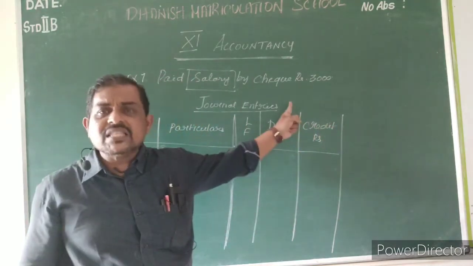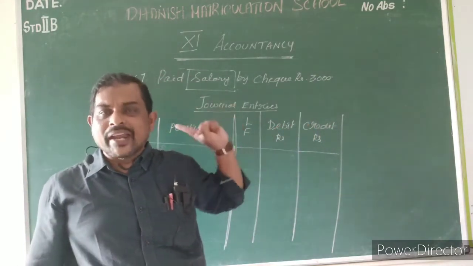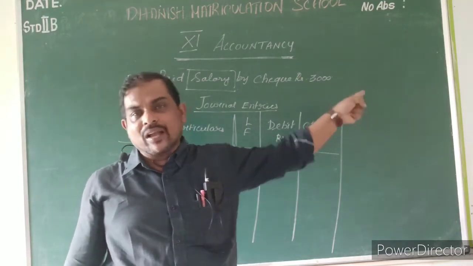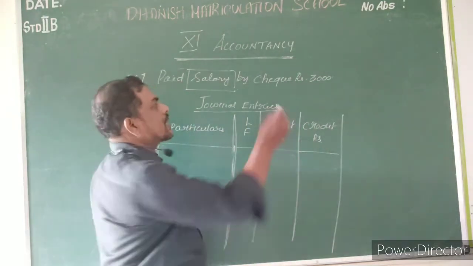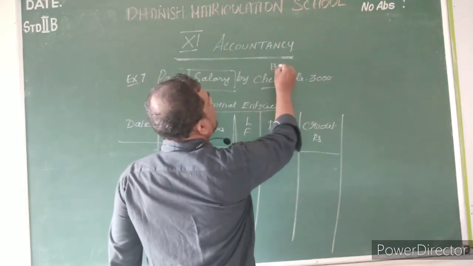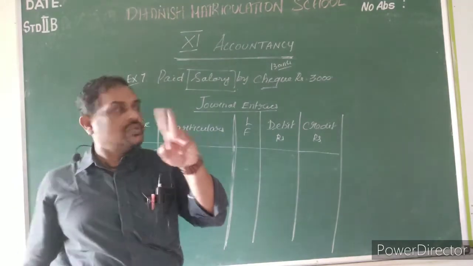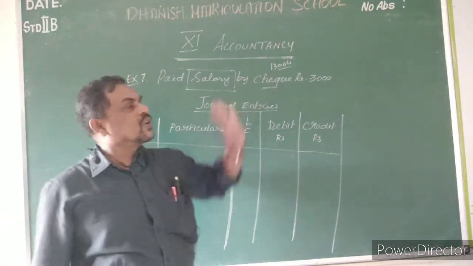So here check is related to bank. It means he paid the salary to his worker through bank only. Check is nothing but bank. So first we have to find out two accounts. One is salary and another one is bank.